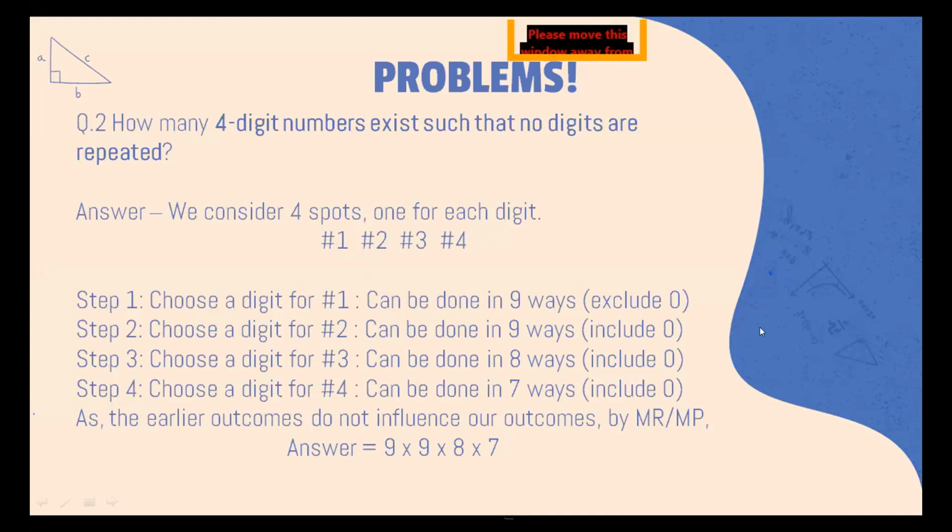I mean, it's not simply direct independence from any outcome, but it can have its own meanings in different scenarios, in different situations. But right now we can say that the earlier outcomes do not influence our outcomes. And so the answer by the multiplication rule, or multiplication principle for short, would be 9 times 9 times 8 times 7, because we have that many numbers.